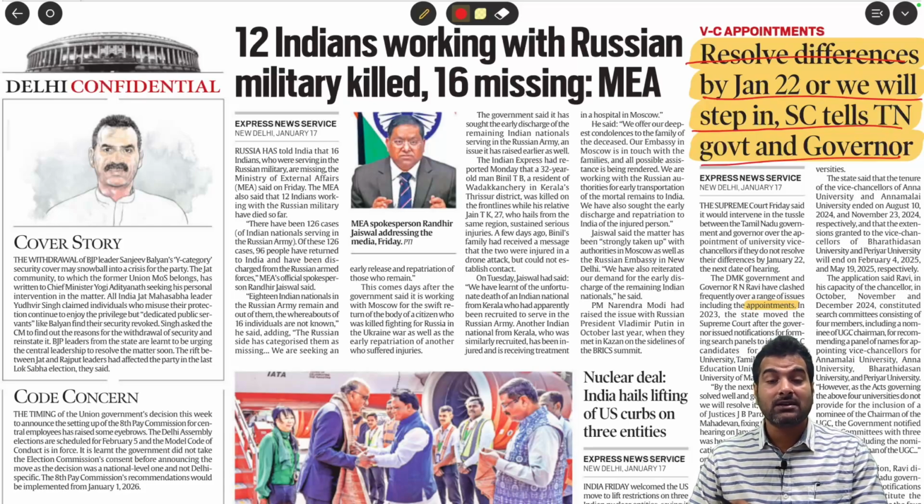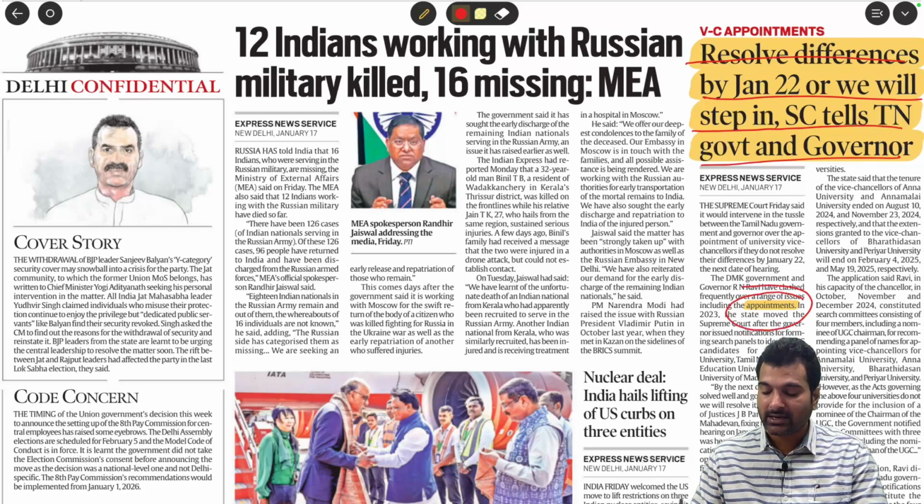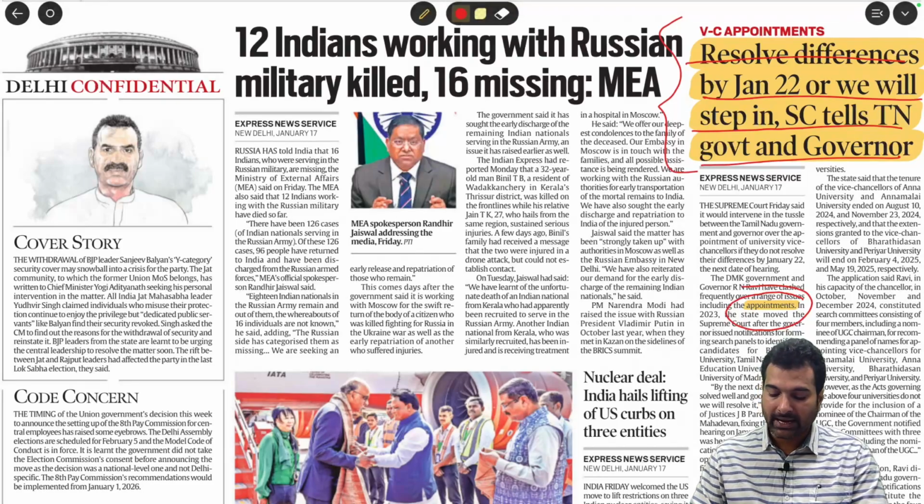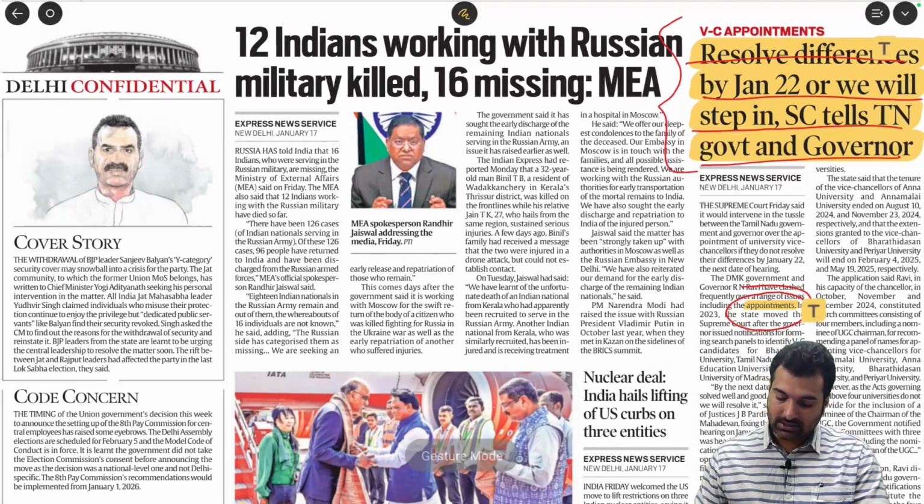So the governor issued a notification without taking the concurrence of the chief minister, and the chief minister objected to it because you have to take the concurrence of the chief minister. Without that, as a chancellor, you cannot issue a notification for the appointment of vice chancellors. Understood. So because of that, the tussle is happening with respect to appointments. The matter went up to the Supreme Court, and the Supreme Court said that you have to resolve the differences on your own. If not, then we have to come and intervene. So just to tap it.